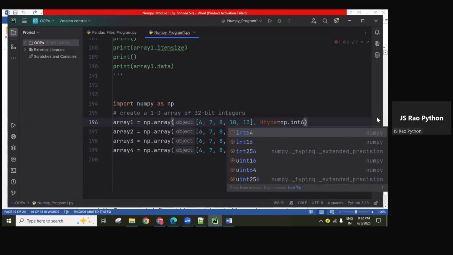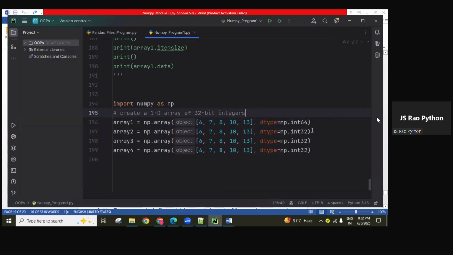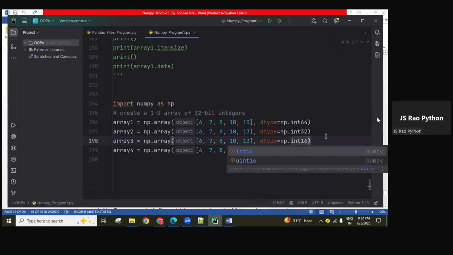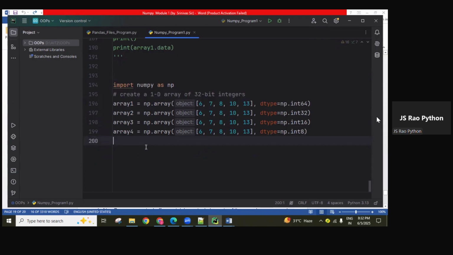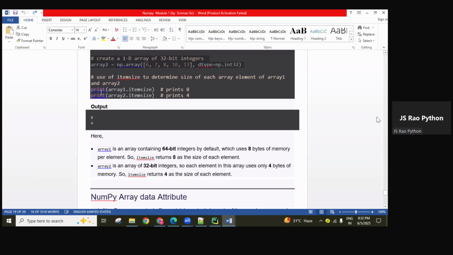And here the int 64. This is the default one. Next 32, and next 16, and next 8. Like that, all four objects are being created, and all four objects we have to print.